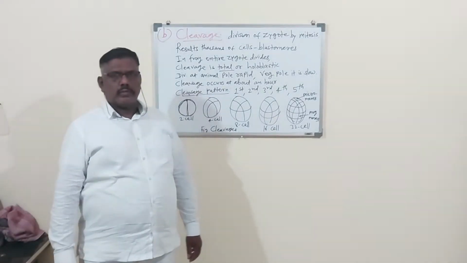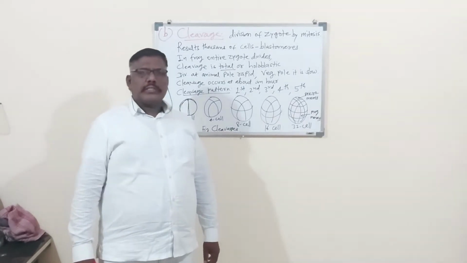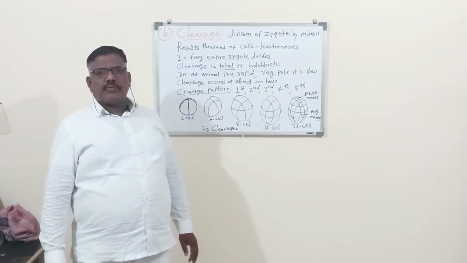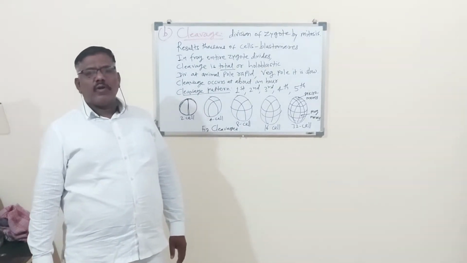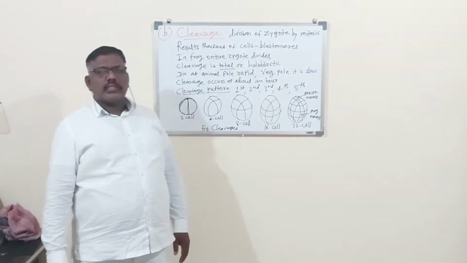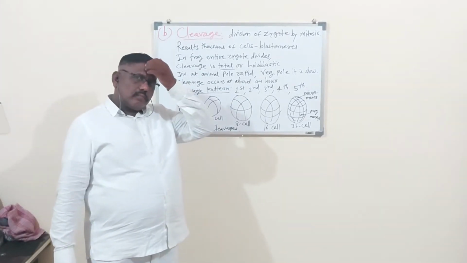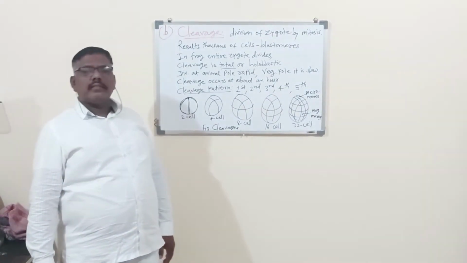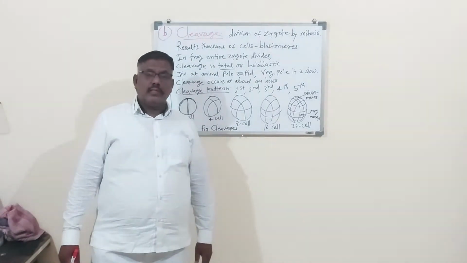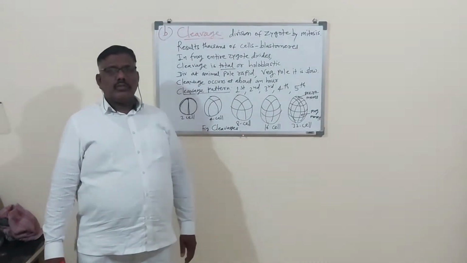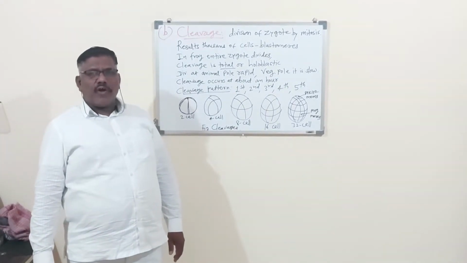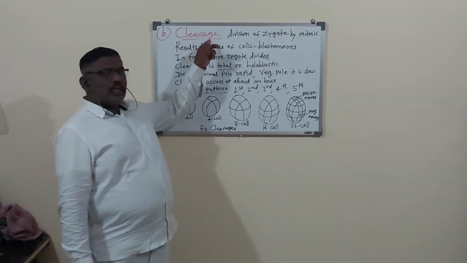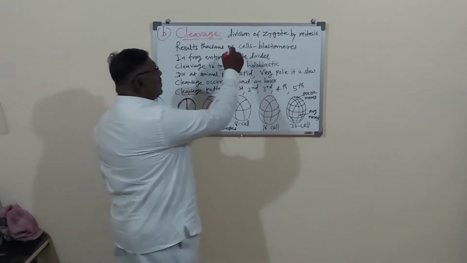Dear students, today we will study the cleavages. Our chapter is frog embryology, and in frog embryology we have studied the fertilization. After the fertilization, you know that zygote formation takes place. So in the development of embryo in frog, after the zygote formation, there are the cleavages, and cleavages means the division of zygote